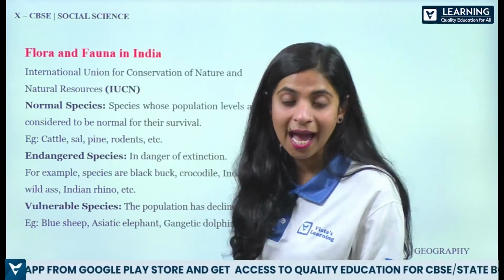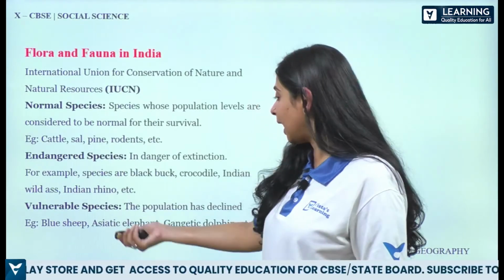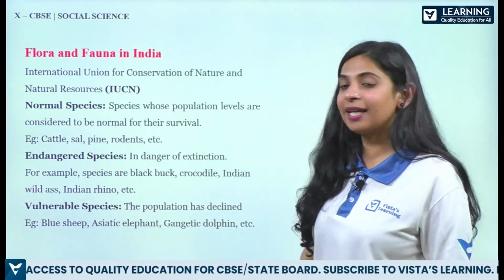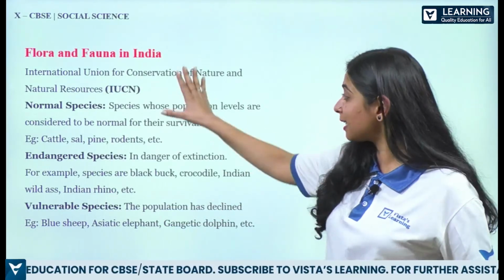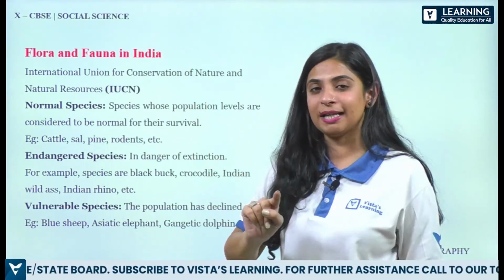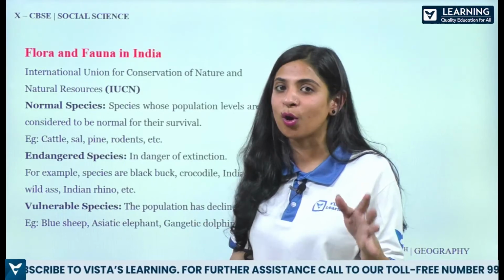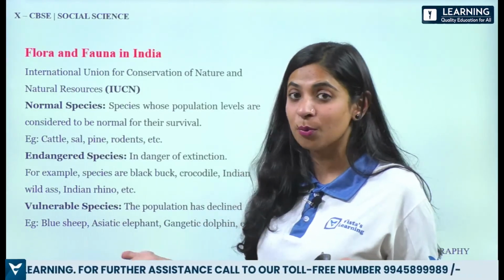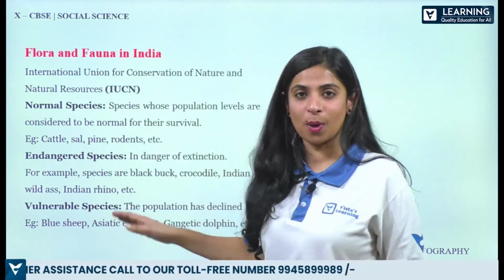Okay, so the population has declined for them also, like the blue sheep and then the Asiatic elephant, etc. So please pause this slide and look at it, and also I'm sure you are going to watch this video once again, two more times, three more times. So you will get through it. Don't worry, this will also be cleared. Now with that, let's move to flora and fauna in India.